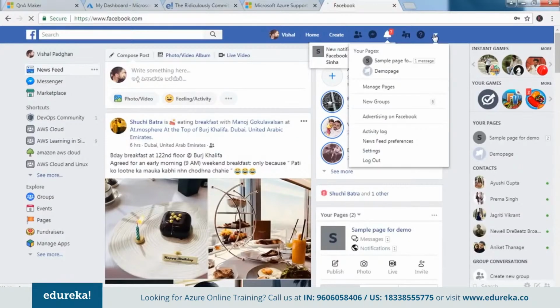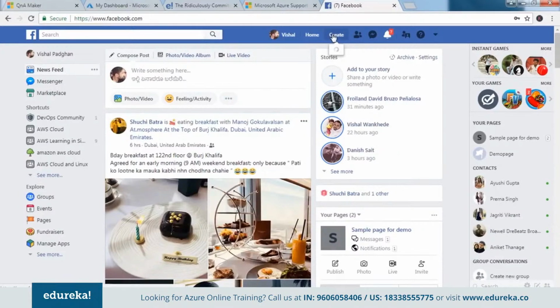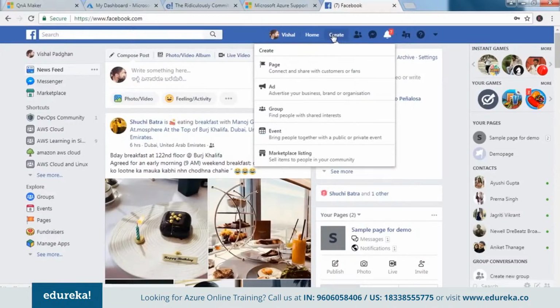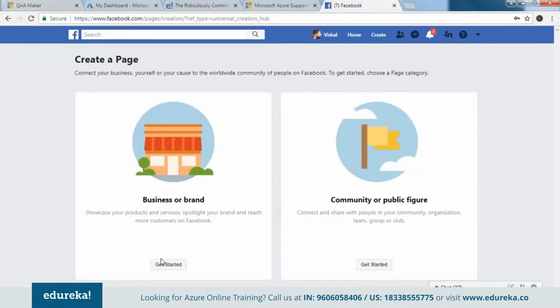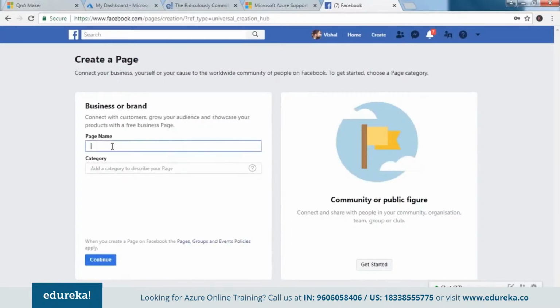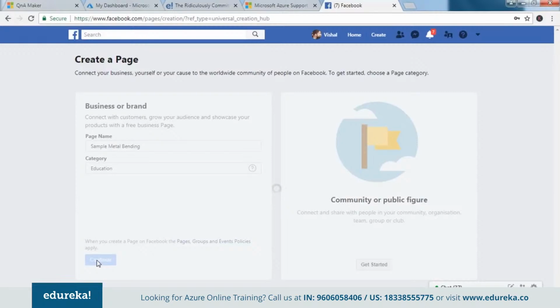Let's try to create a page now. Let's hope that it lets us create a page here. I say create, and I say create a page. Let's call it, say, if it allows me, well and good.